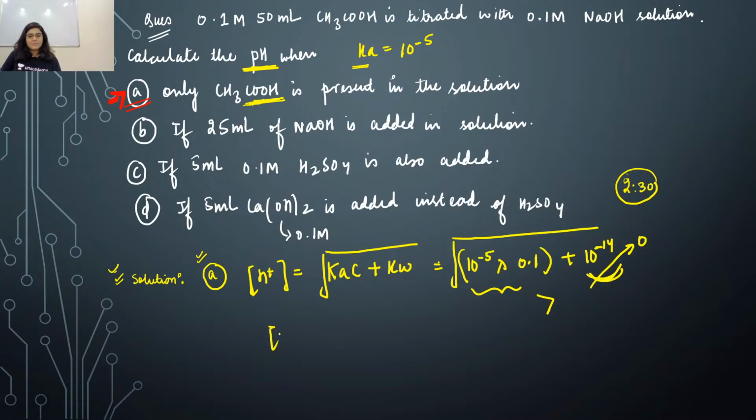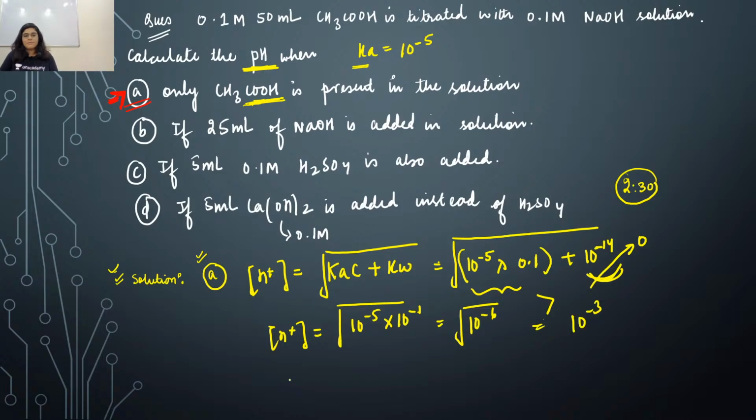So now what is the H plus concentration? H plus concentration is under root of 10 to the power minus 5 into 10 to the power minus 1, that is under root of 10 to the power minus 6. And what is this value now? 10 to the power minus 3. So definitely pH would be now minus log of H plus, that is 3.